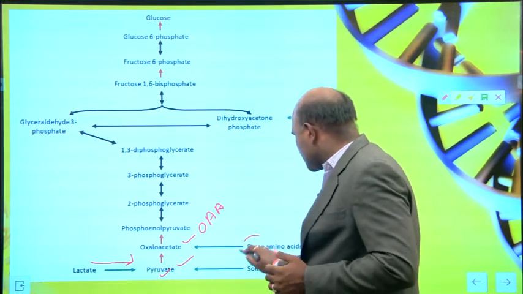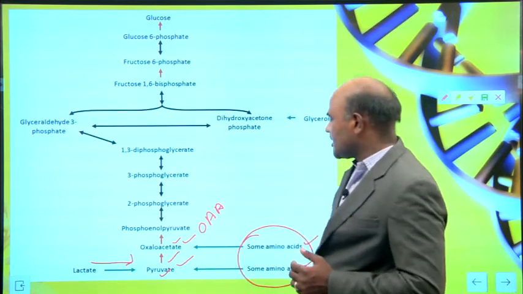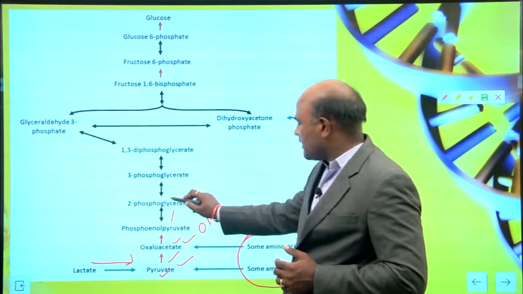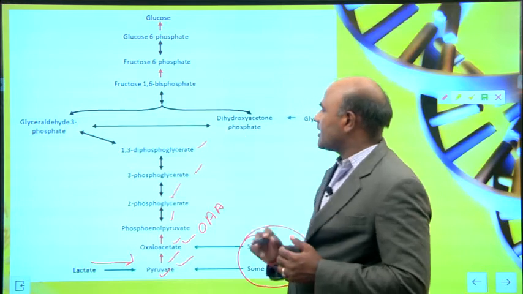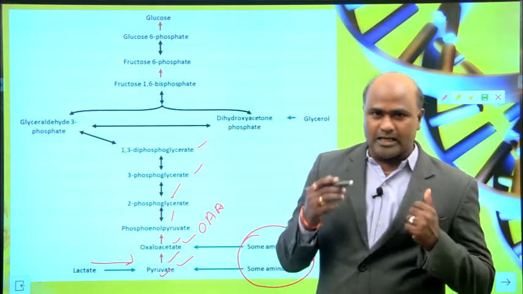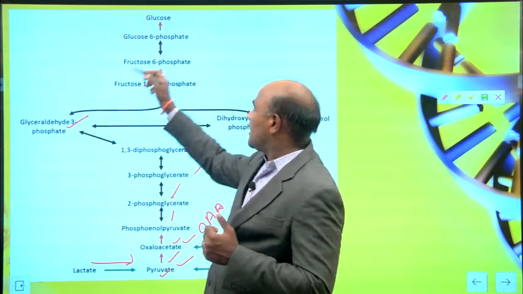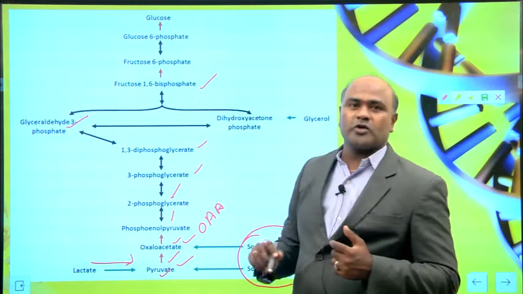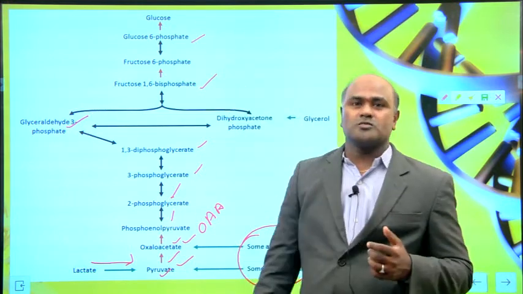From this, phosphoenolpyruvate, then 2-phosphoglycerate converted to 3-phosphoglycerate, then 1,3-diphosphoglycerate, and it produces glyceraldehyde 3-phosphate, which goes to fructose 1,6-bisphosphate, fructose 6-phosphate, and glucose 6-phosphate. Finally, you get the glucose molecule.